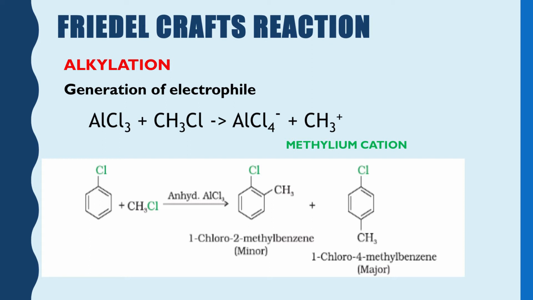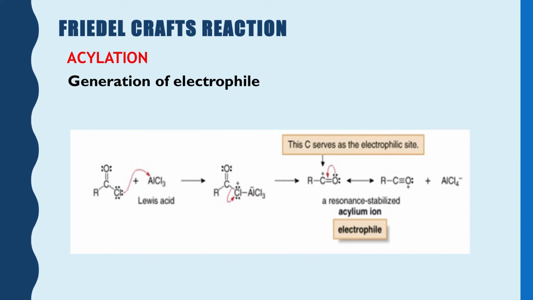When aluminum trichloride reacts with CH3Cl, we all know that aluminum in aluminum trichloride is an electron deficient species. It has 6 electrons around it, so it has the tendency to complete its octet. In methyl chloride, the Cl atom bonded to the carbon atom of the methyl group is more electronegative.